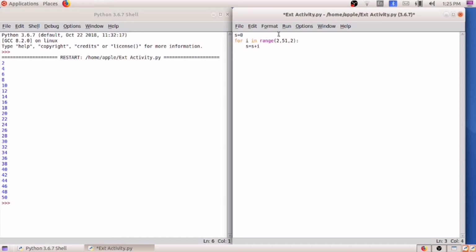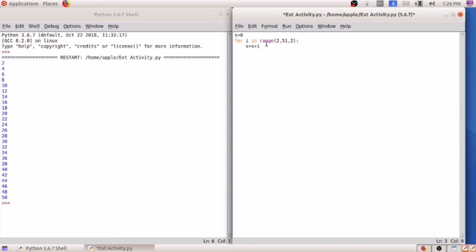Next again the loop will be continuing. The third value, what is the third value? 6 itself. So 6 plus 6, 12 will be stored in s. So there is 12 in s. Again the loop will be continuing. Next in the loop what is coming? 8. So 8 plus 12: in s it is 12 and in I there comes 8. That value will be stored in s. Again this loop will be continuing. In this way the calculations will be done till 51, and 50 also will get calculated.